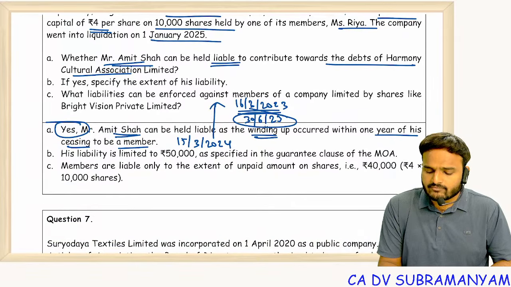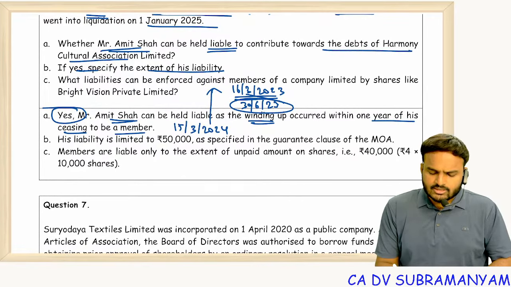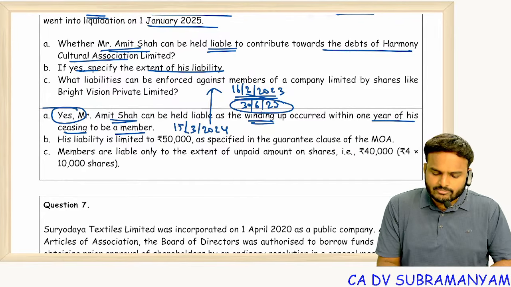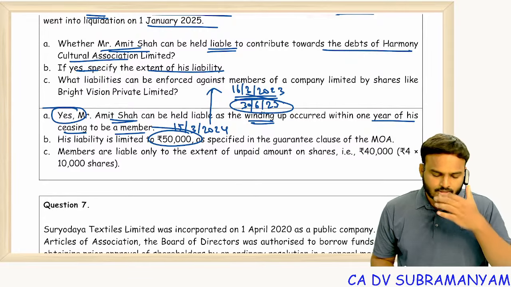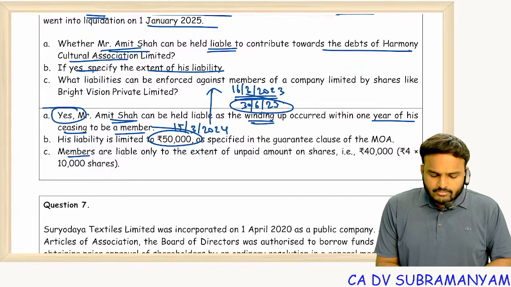Now it is falling within 1 year. If yes, specify the extent of liability. He is liable to the extent of 50,000 only. Limited liability, no unlimited liability. Limited by guarantee, limited to the extent of the guarantee he has given. Members are liable. Next one.